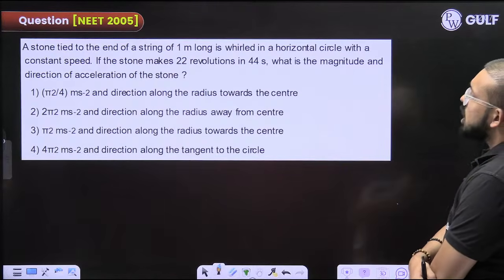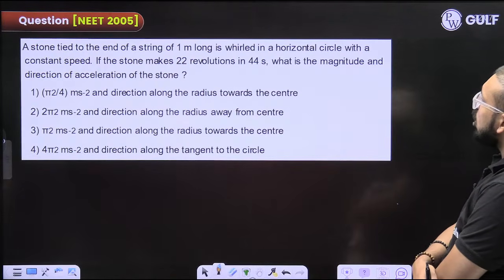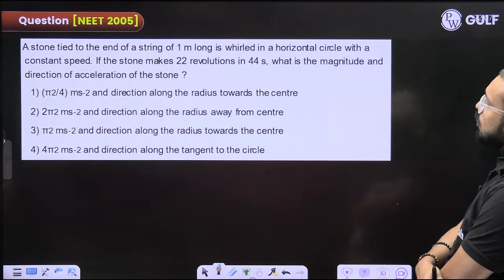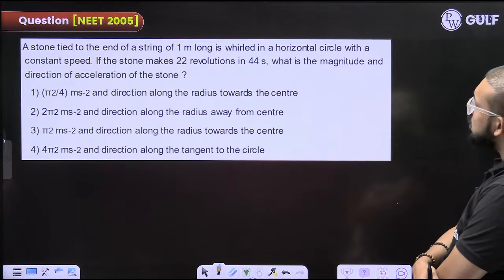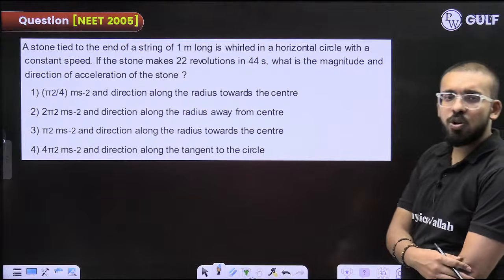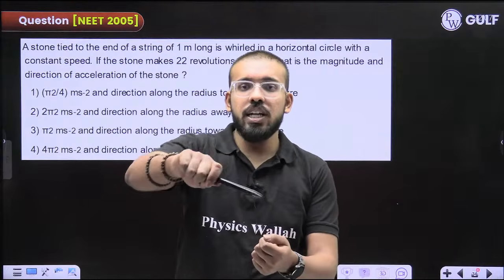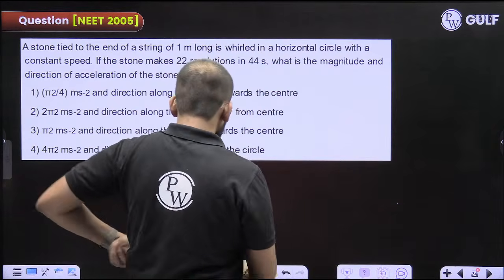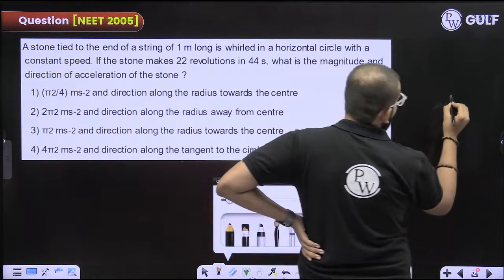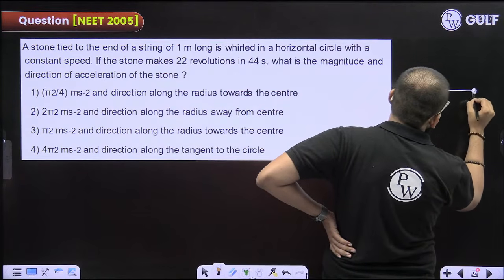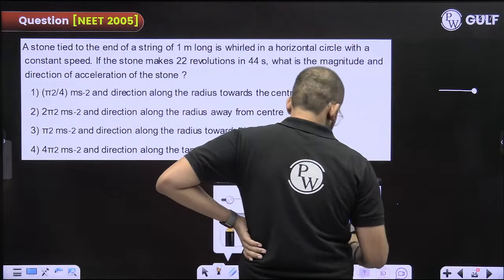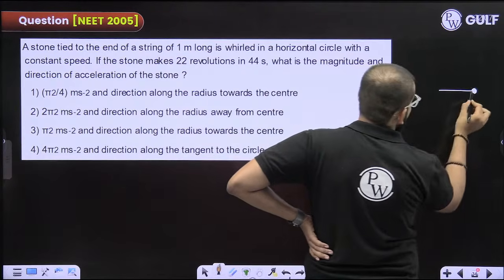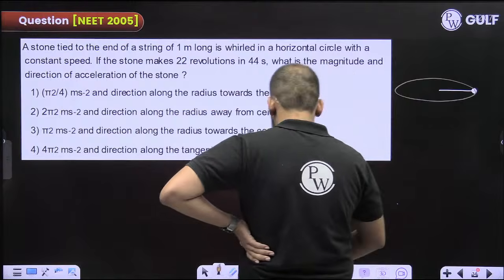A stone is tied to a string 1 meter long and is whirled in a horizontal circle with a constant speed. If the stone makes 22 revolutions in 44 seconds, what is the magnitude and direction of acceleration of the stone? Fine. So there is a stone that you had tied to the string and you are moving it in a horizontal plane.